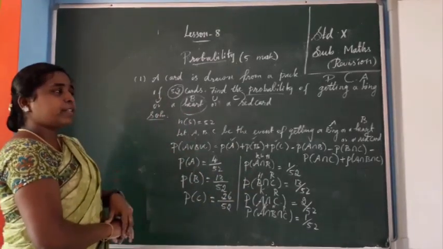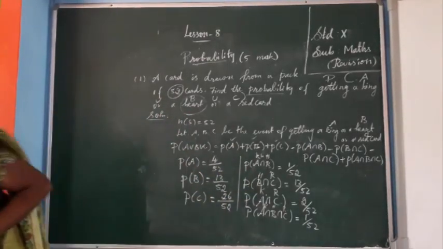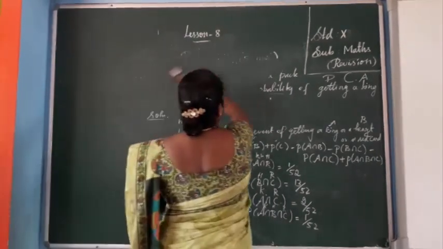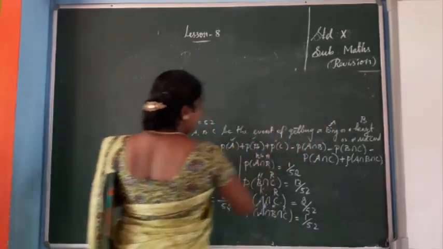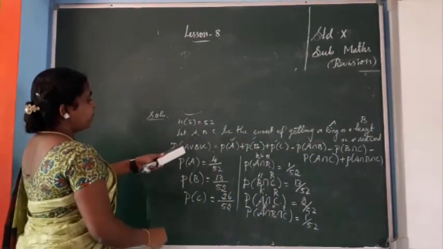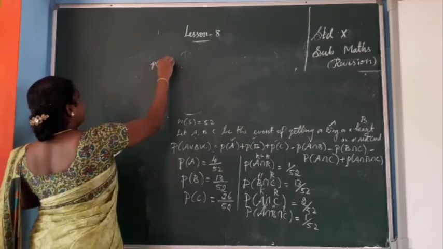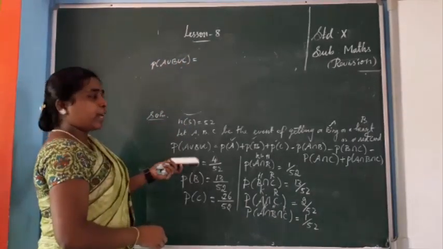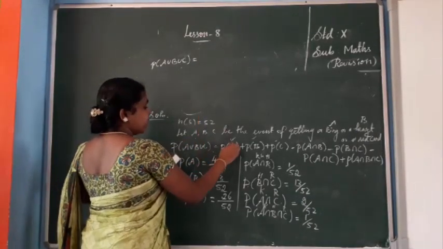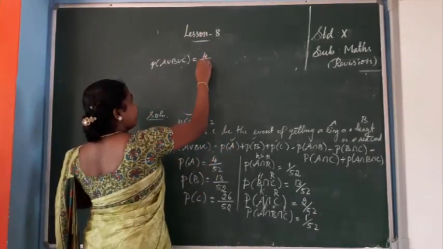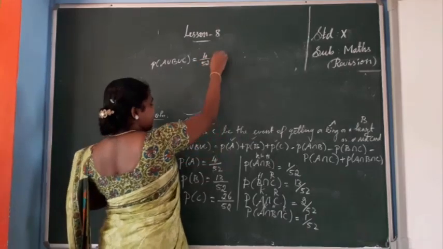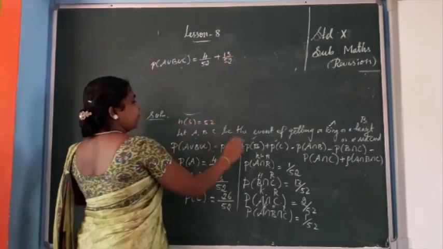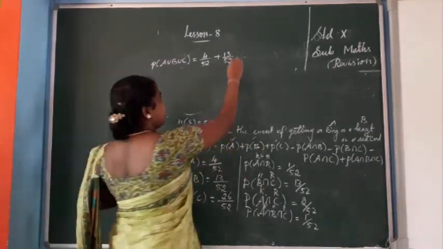Now you want to substitute there, you will get the answer. Shall we substitute? Okay, now we see. P of A union B union C equal to, for beginning you have written the formula, then no need to write this. Just substitute the values. P of A is 4 by 52. Next P of B is 13 by 52. Next P of C is 26 by 52.